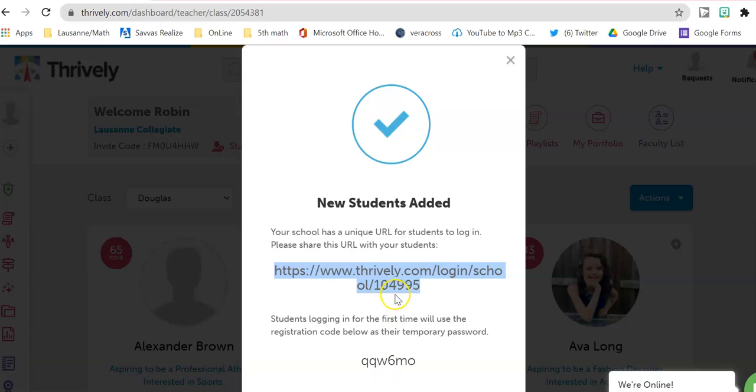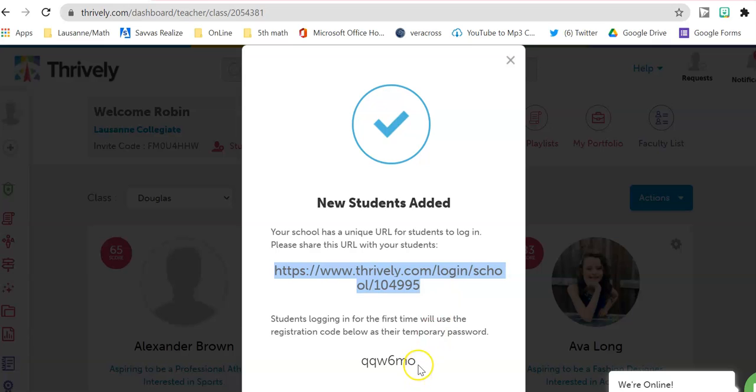The first thing you're going to do, which your teacher will hopefully have written on the board or give to you, is go to our unique school login page. It is not thrively.com. If you go there, it's going to ask you a lot of other questions, but we have a unique page, which is thrively.com/login/school